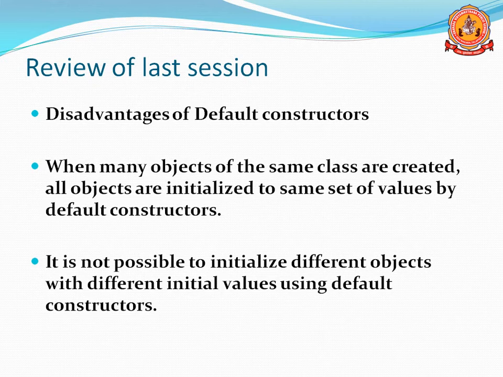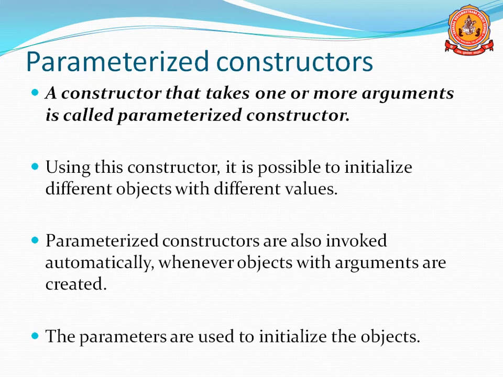That is the main disadvantage of the default constructor, which we can overcome by using today's topic, the parameterized constructor. By using a parameterized constructor, it is possible to initialize different objects with different values.